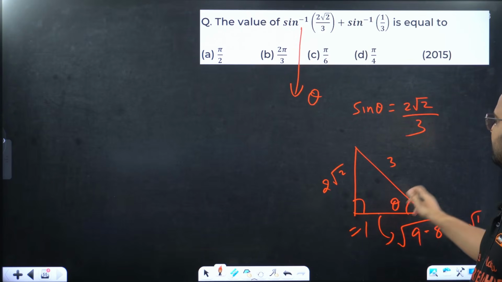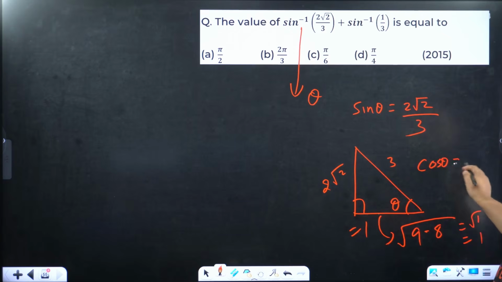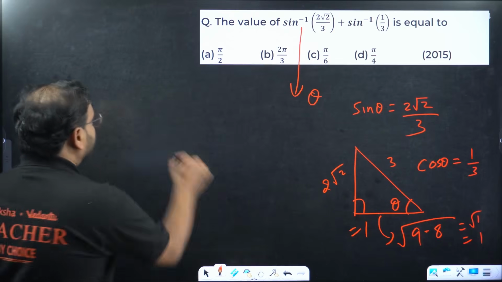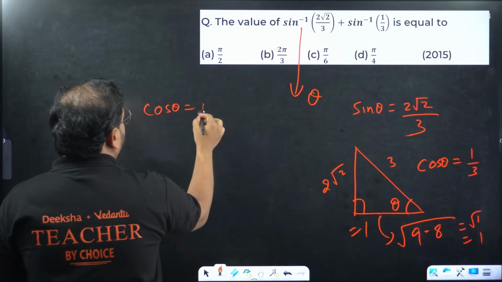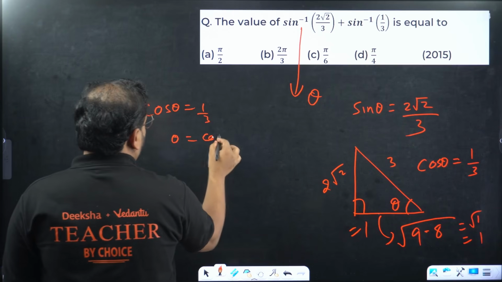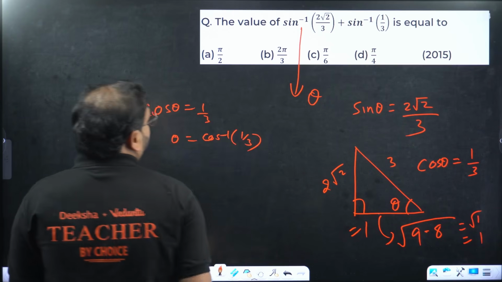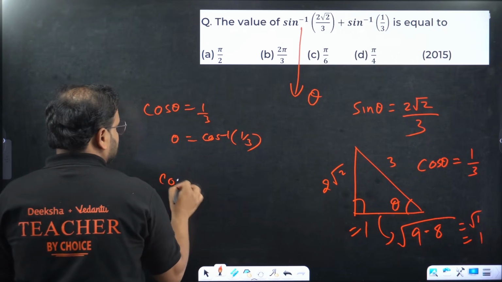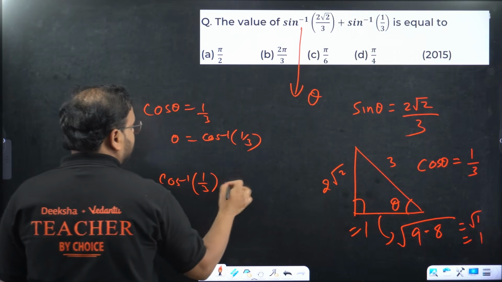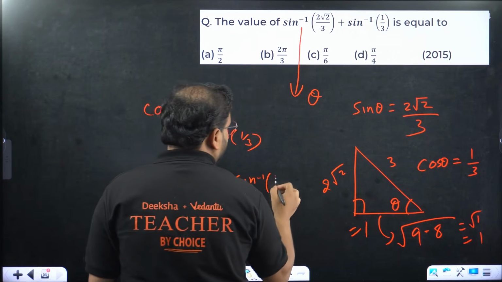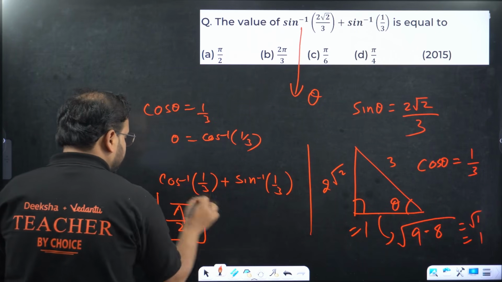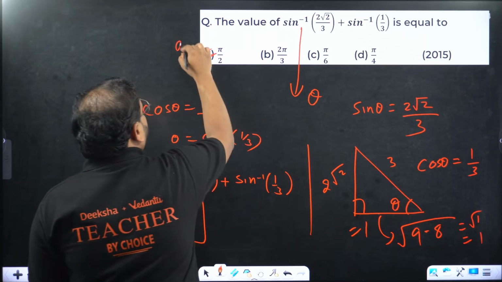This is sine theta. Can we write cos theta now? Yes, we can. 1 by 3. Cos theta is 1 by 3. Theta is cos inverse of 1 by 3. Now replace this theta by that value. You'll have cos inverse of 1 by 3 plus sine inverse of 1 by 3, which is nothing but pi by 2. That's the option.